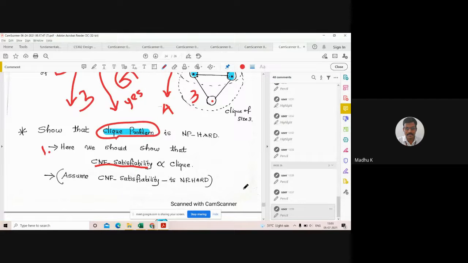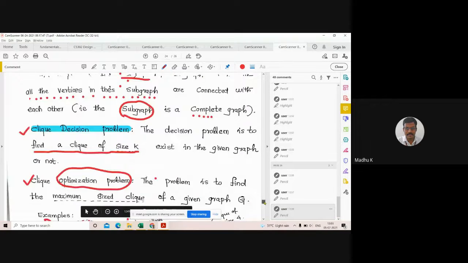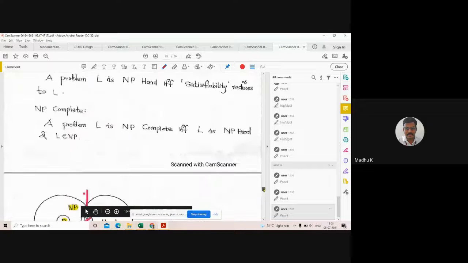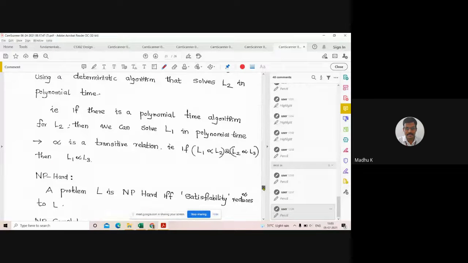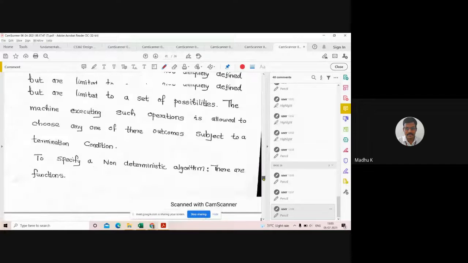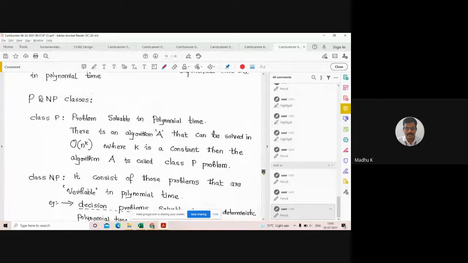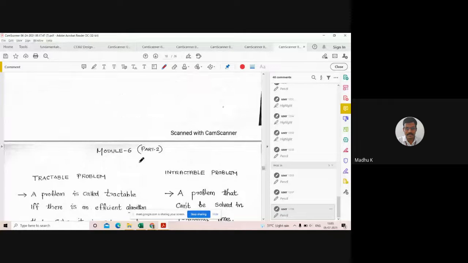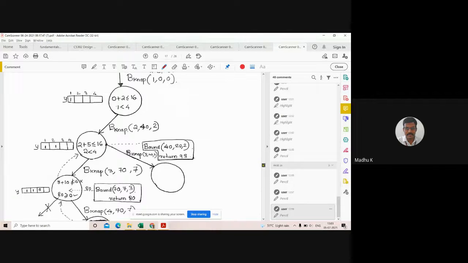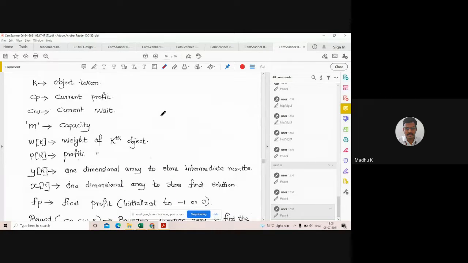This is about this session, and we completed this section. Only this many questions you can expect in the university exam from this module, from this part 2. So tomorrow we will discuss module 6, part 1, branch and bound algorithm. That's the last topic.